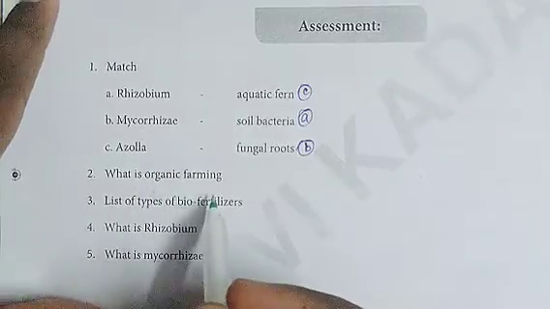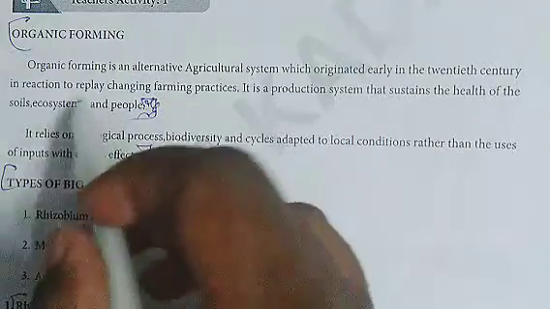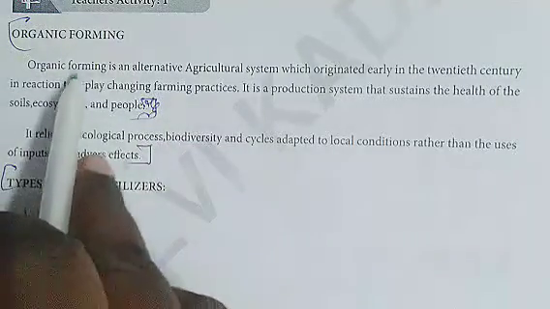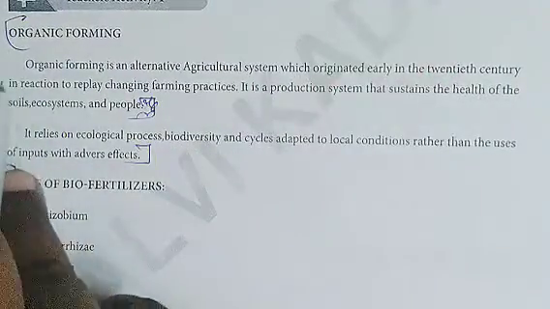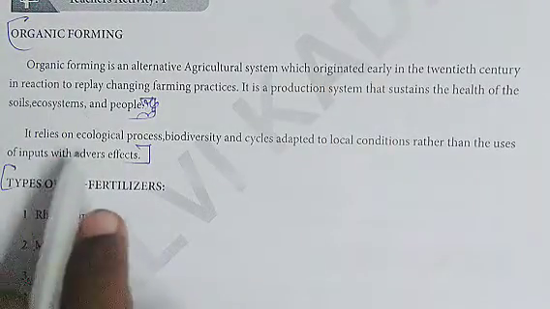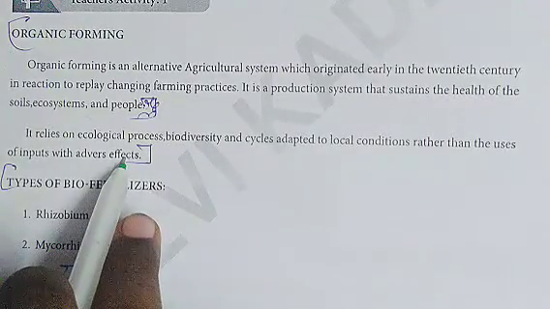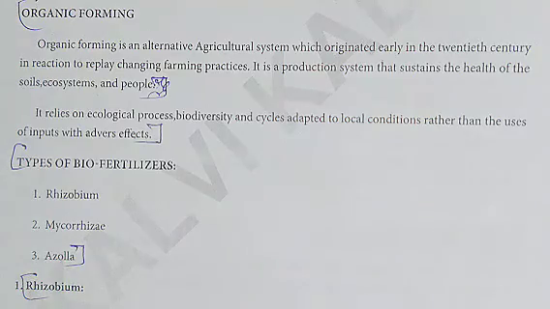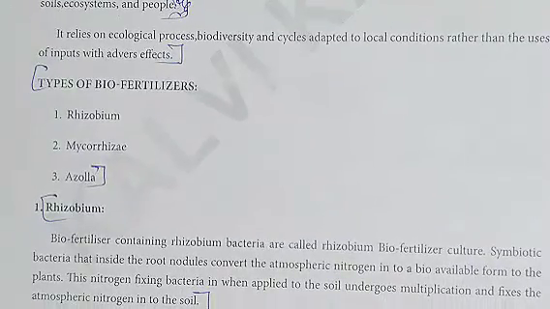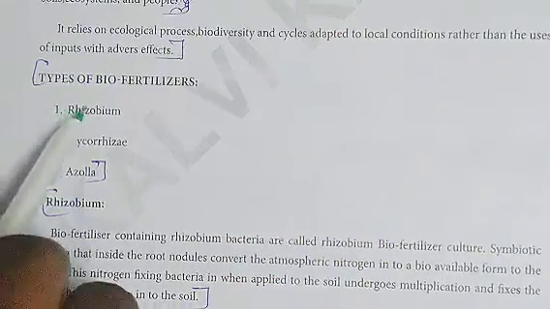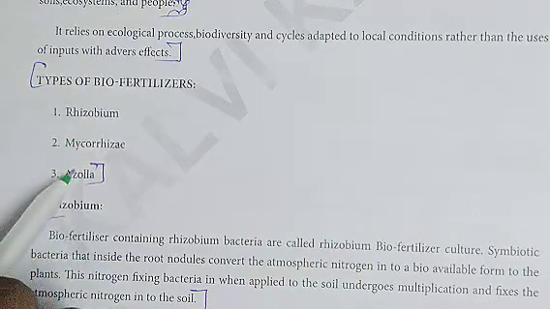Next, second one, what is organic farming? For organic farming, the answer starts from here. Organic farming is an alternative agriculture system which originated early in the 20th century. The answer starts from there till "inputs with adverse effects". This is the answer for first question. Now next, types of biofertilizers. Explain the types of biofertilizers. The types are Rhizobium, mycorrhiza, azolla. So this is the answer for second question.